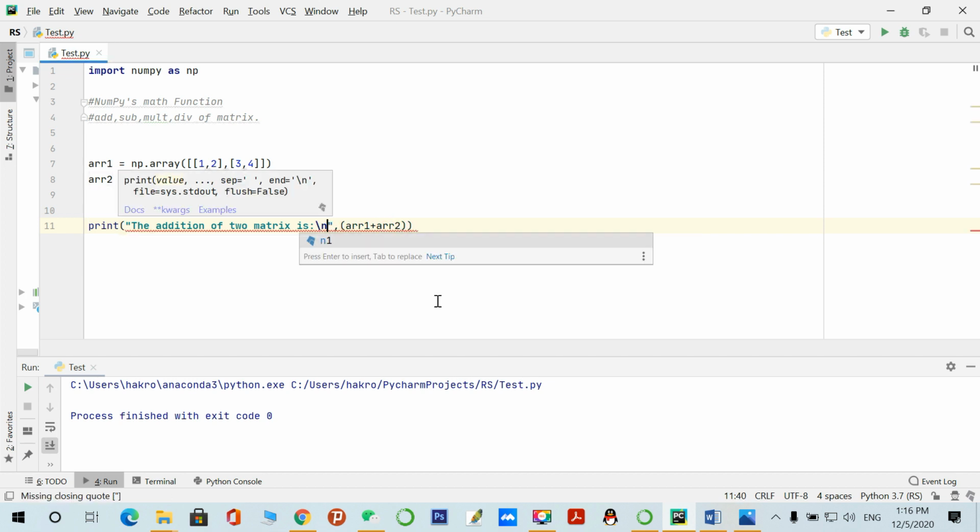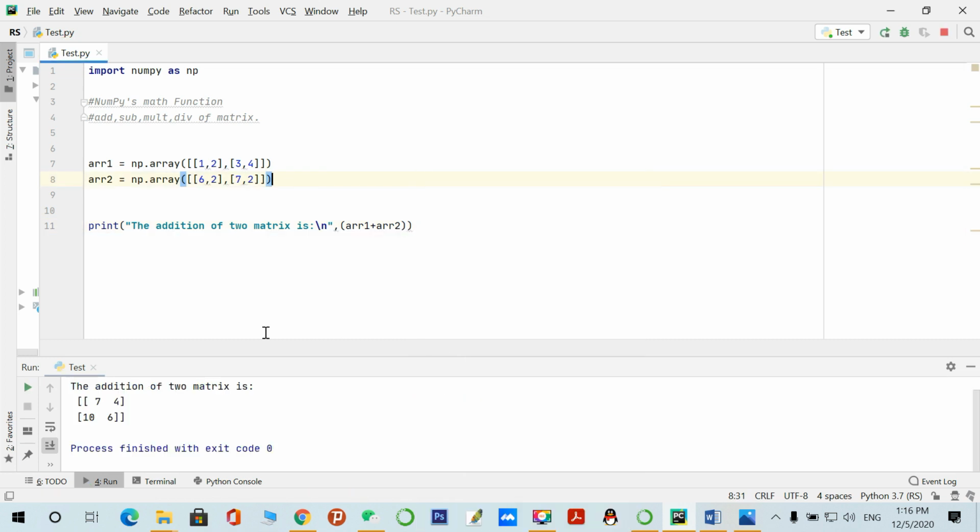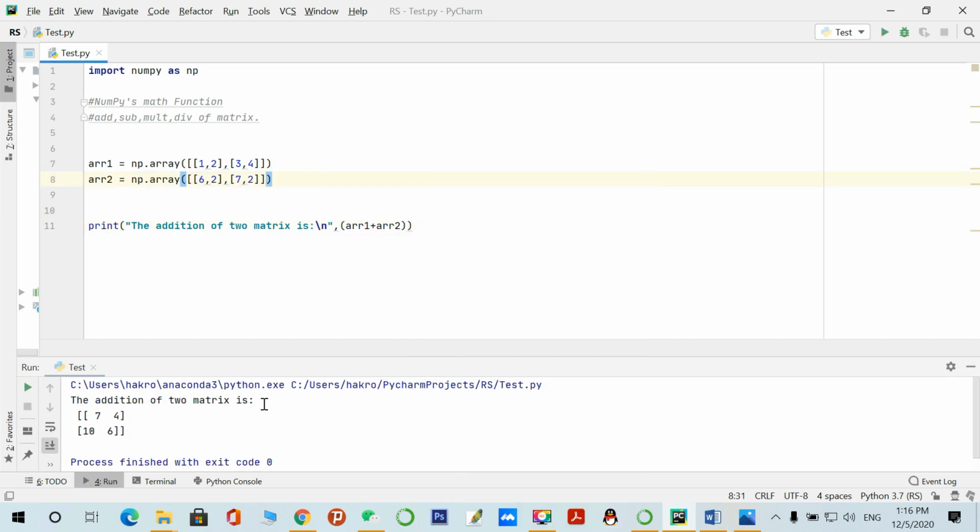Let's see what happens. Yeah, the addition of two matrices is 7, 4, 10 and 6. Each element has been added to the corresponding element of the other array. 1 plus 6 equals 7, 2 plus 2 equals 4, 3 plus 7 equals 10, and 4 plus 2 equals 6. So addition has been performed.